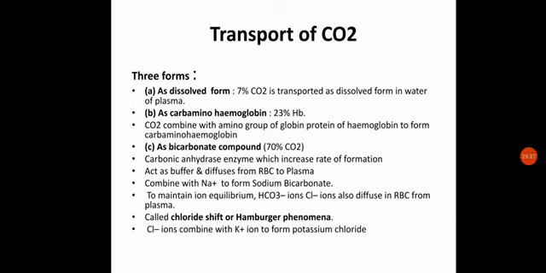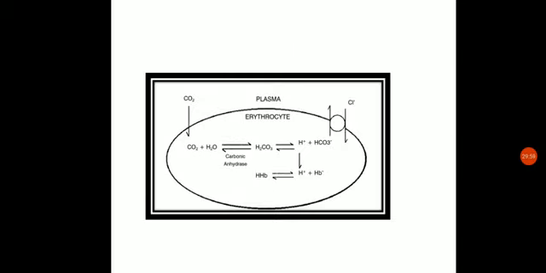HCO3 ions and chlorine ions also diffuse into RBC from the plasma. So this will be in the opposite direction, and this is called the chloride shift or Hamburger phenomenon. The chlorine ions combine with potassium to form potassium chloride there. So let us see this.